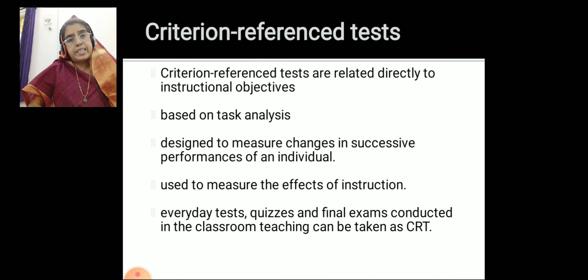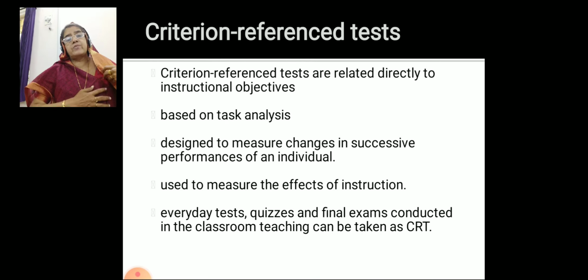So in tests and examinations, if the student fails, that does not mean that students are not up to the mark. It also means that the teachers are not up to the mark.